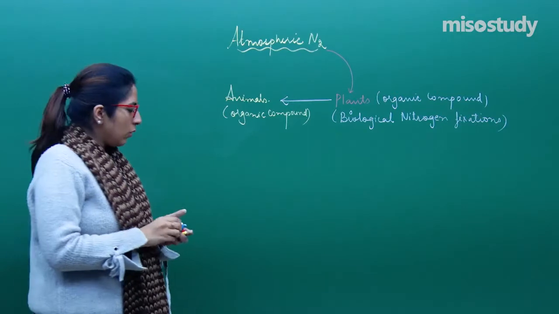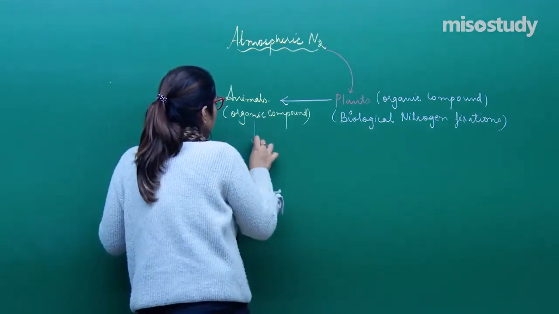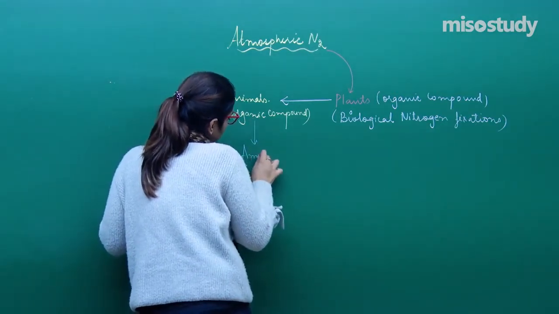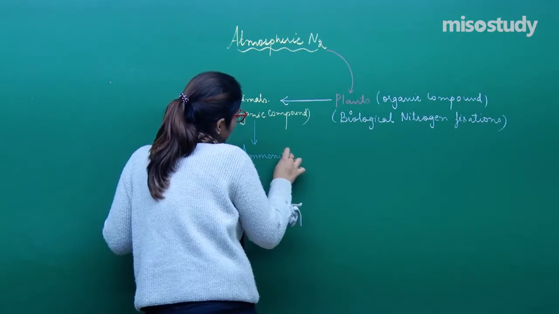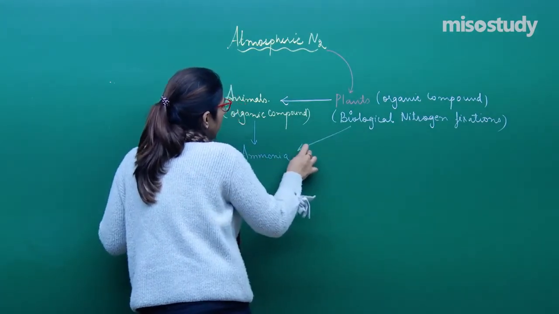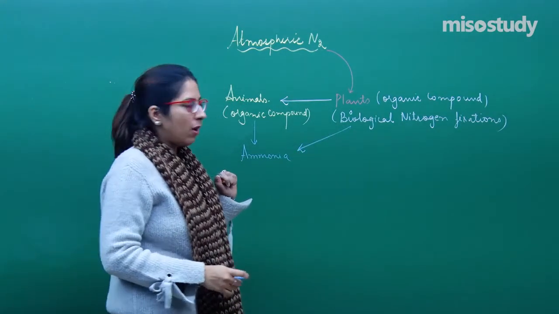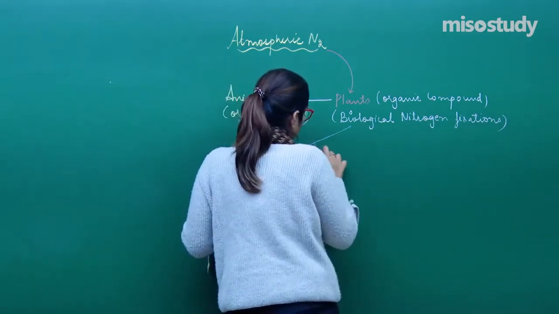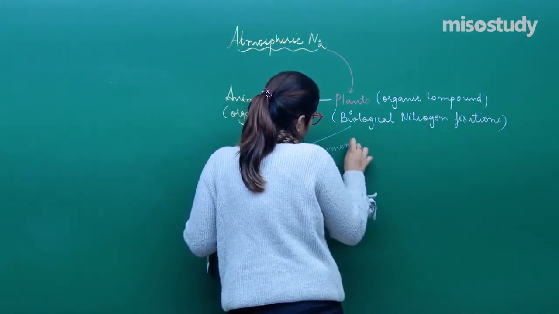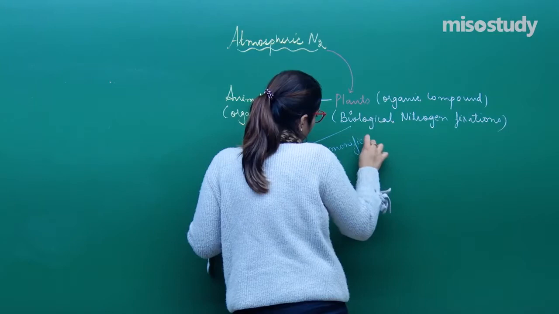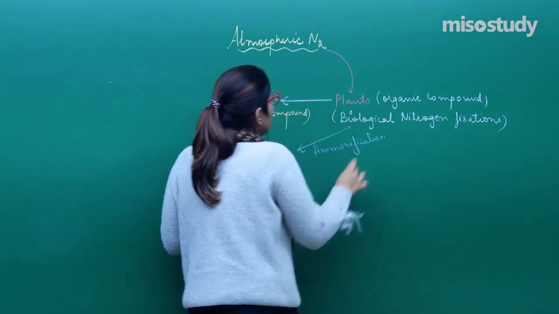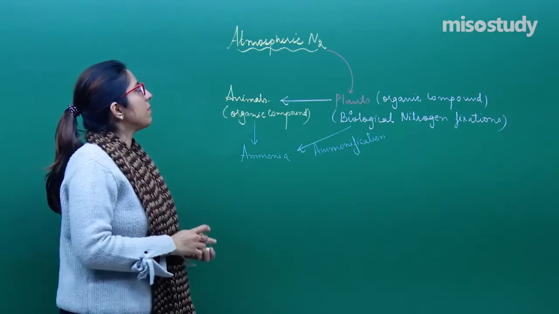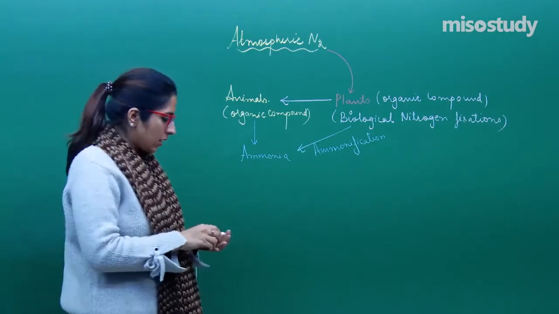Right. So these animals release ammonia. Similarly, by the process of ammonification, there is a formation of ammonia. This is not the only process by which atmospheric nitrogen is fixed.